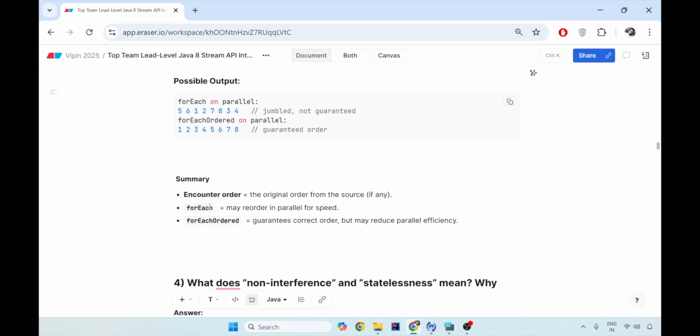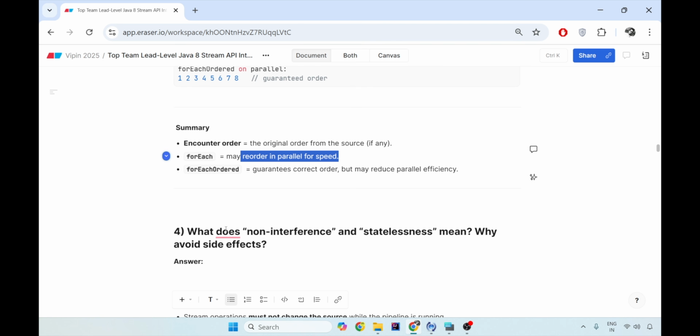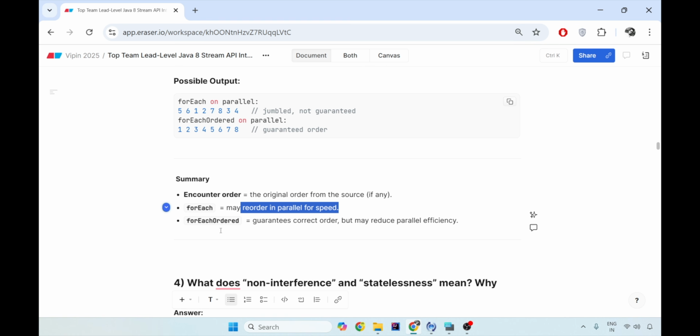So what we have understood: encounter order is the original order of your source if there is any. While forEach may reorder in parallel streams for speed, forEachOrdered guarantees that the order will not be manipulated or hampered even if you use the parallel stream for more efficiency. So that was all about encounter order, forEach and forEachOrdered.